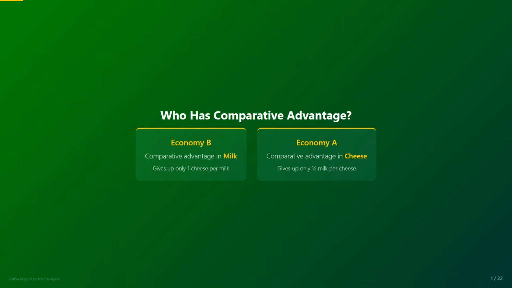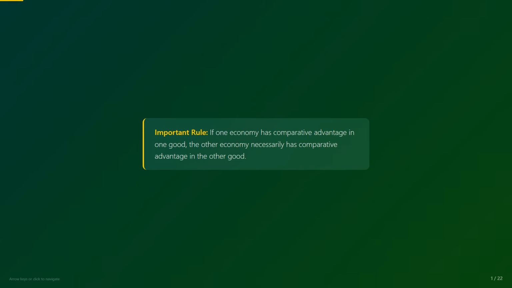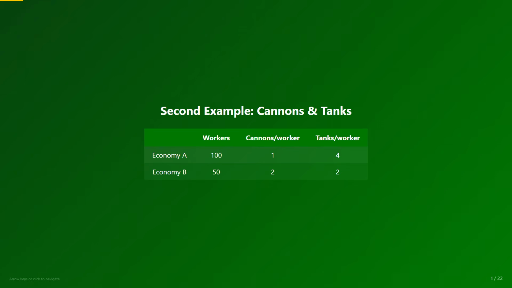Let's reinforce the understanding with another example: cannons and tanks. Economy A has 100 workers, each producing 1 cannon or 4 tanks per year. Economy B has 50 workers, each producing 2 cannons or 2 tanks per year. Checking absolute advantage. In cannons, worker B produces 2 compared to 1 for worker A, so worker B has the absolute advantage. In tanks, worker A produces 4 compared to 2 for worker B, so worker A has the absolute advantage. Here, the absolute advantage is split between the economies, unlike the previous example.